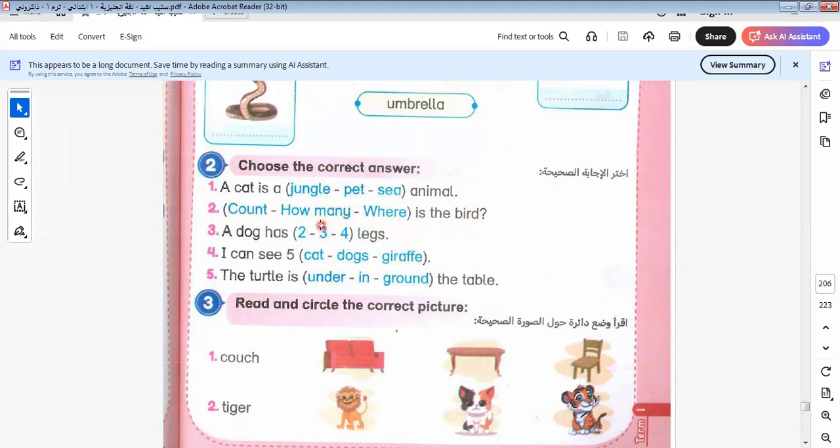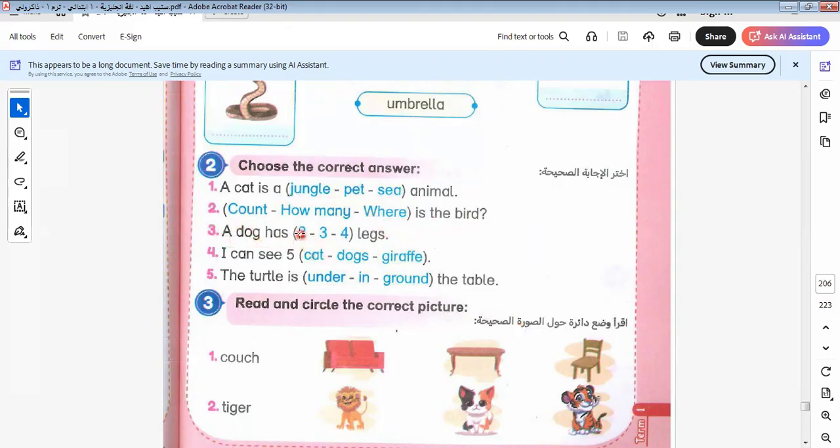Because here there isn't a number, and we know that how many asks about number. So here I ask the place of the bird. You can say the bird is in the nest, for example, or the bird is on the tree. So here I ask about the place the bird is in. So it will be: where is the bird?